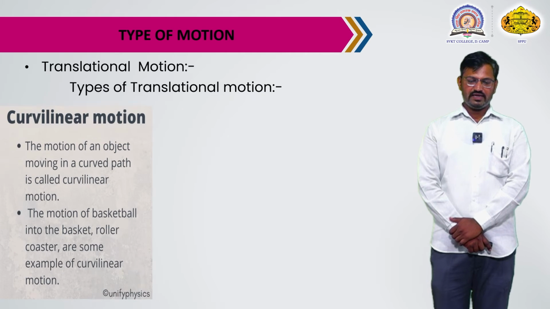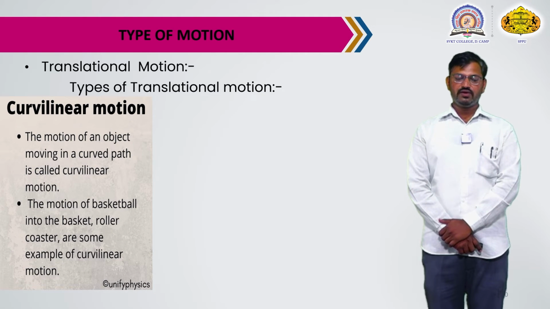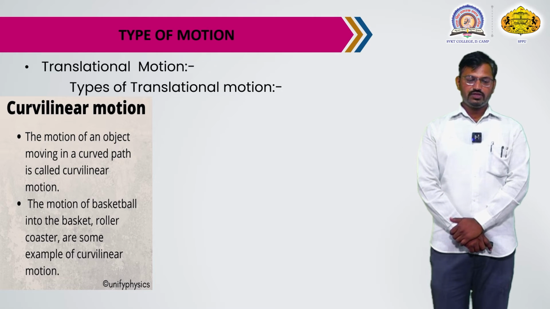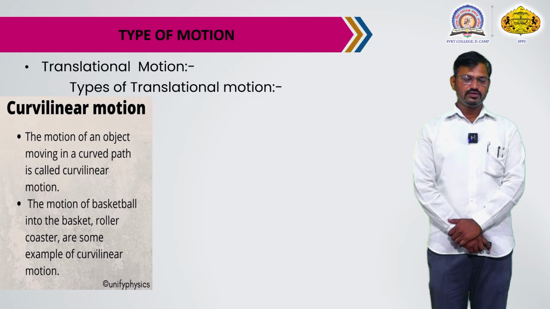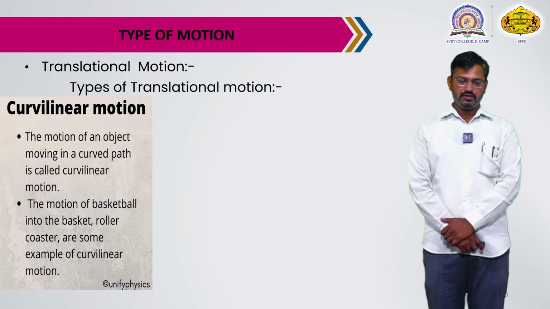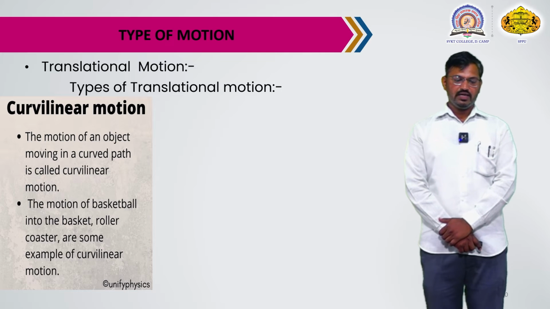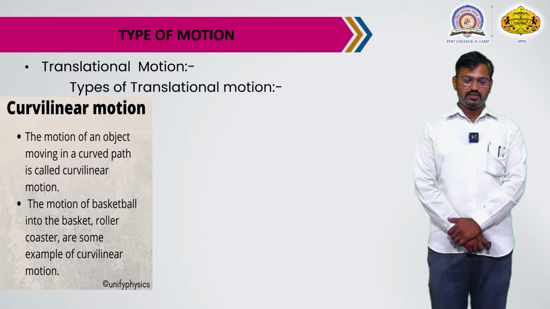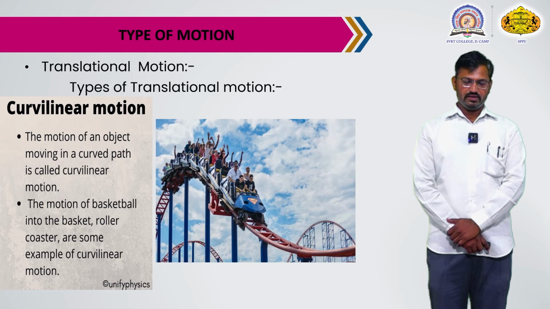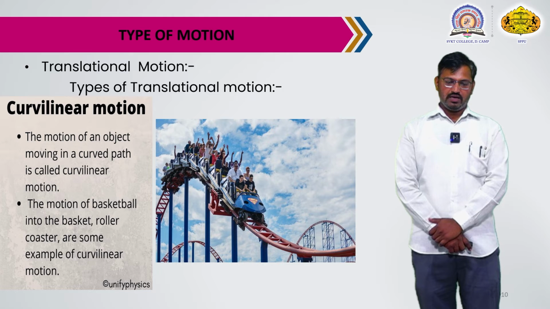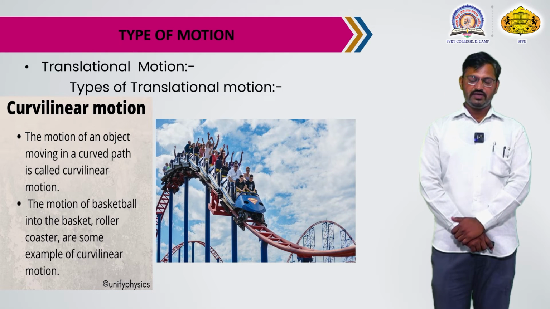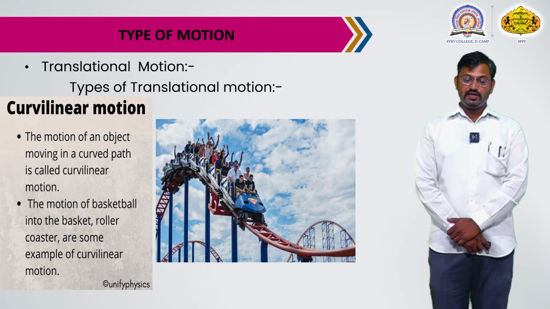The next type of translational motion is curvilinear motion. The motion of an object that moves in a curved path is called curvilinear motion. The motion of a basketball into the basket and roller coasters are some examples of curvilinear motion. This image shows an example of curvilinear motion, or non-linear motion.